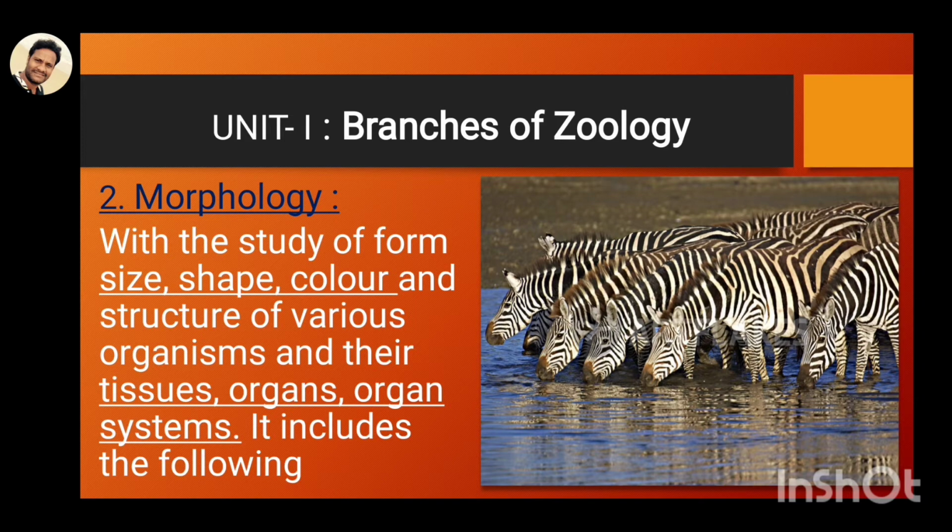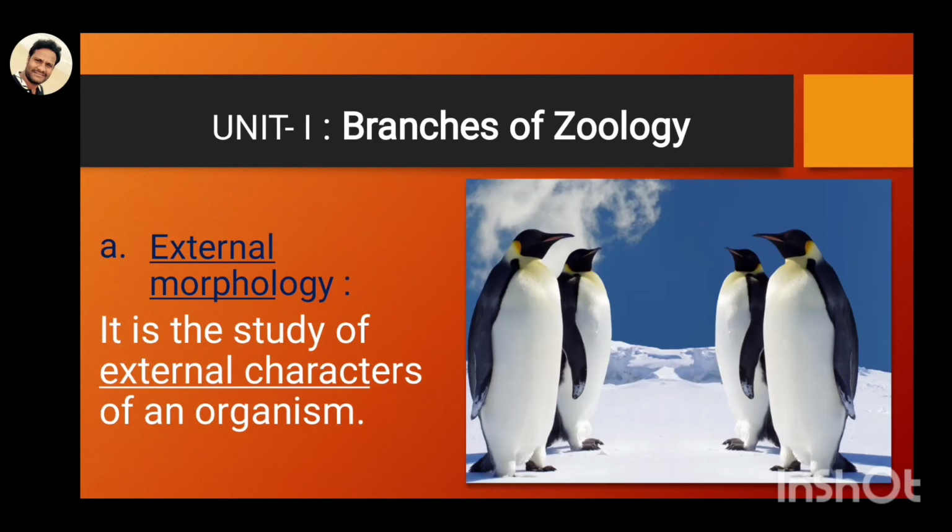Based on the visible and non-visible parts of organisms, morphology can be divided into two types: external morphology and internal morphology.